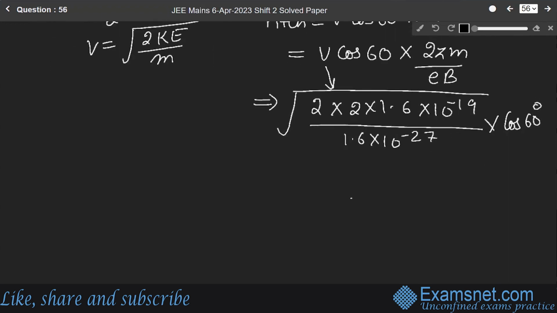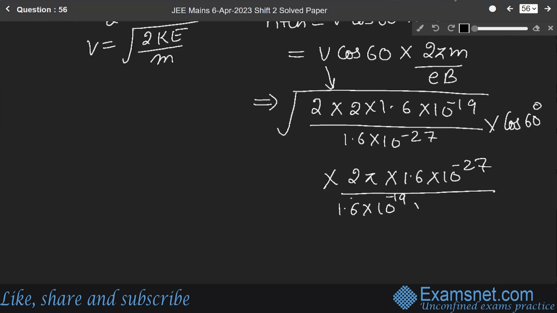into 2 pi m upon EB. 2 pi m, 1.6 into 10 to the power minus 27, over EB: 1.6 into 10 to the power minus 19 into B, given as pi by 2 into 10 to the power minus 3.